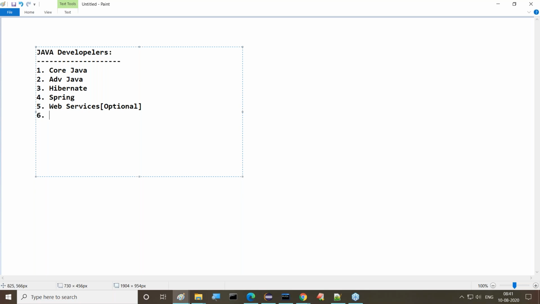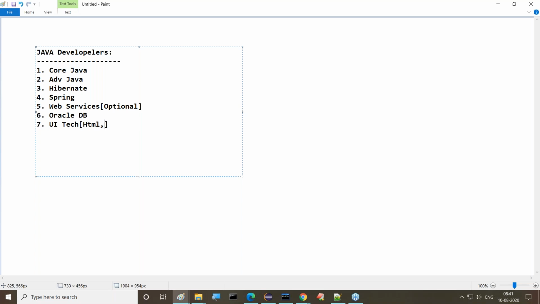Next, apart from this, database awareness is required, guys. Oracle database awareness is required, one database definitely. Then basic UI technologies are mandatory. What are these basic UI technologies?